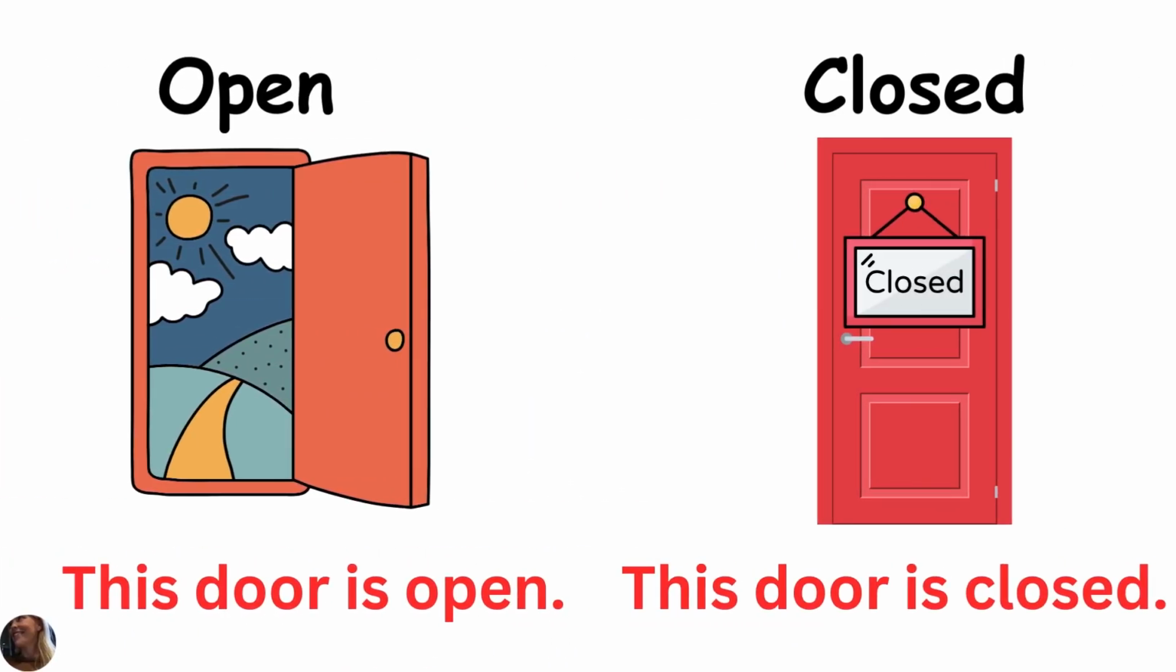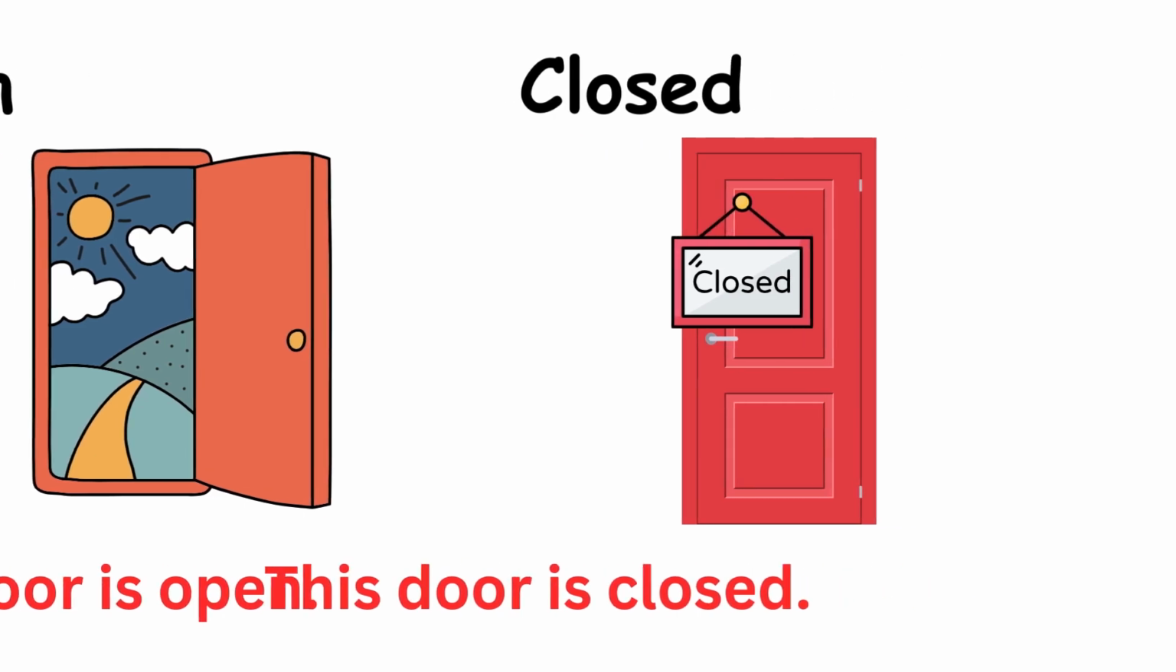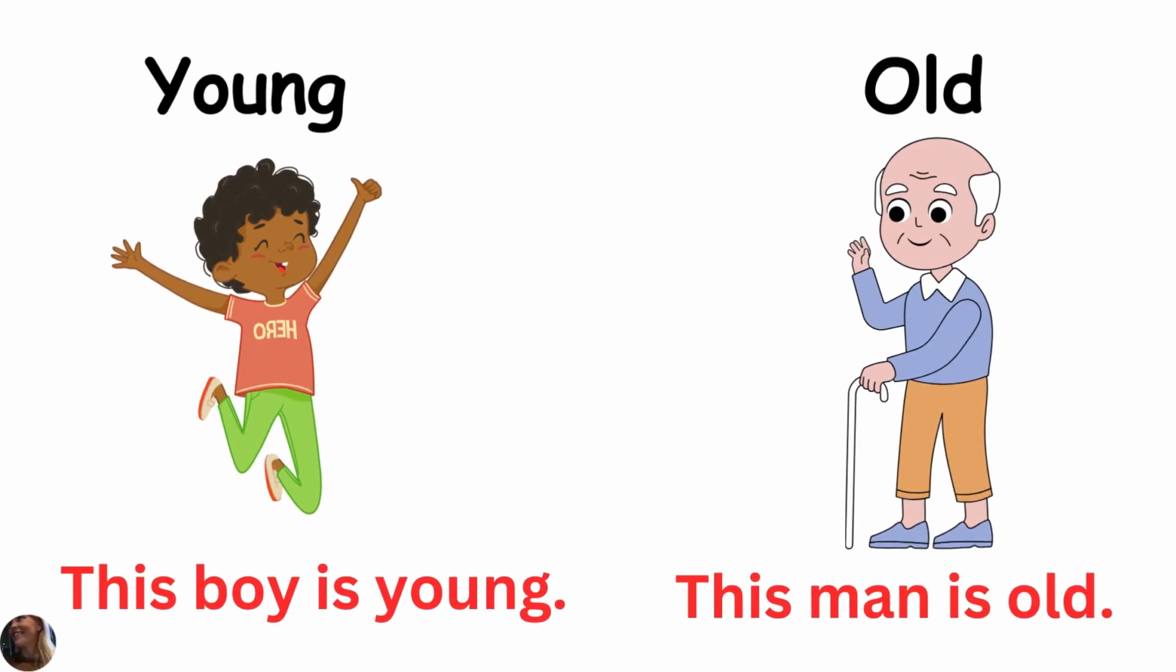Open, closed. This door is open. This door is closed. Open, closed. Young, old. This boy is young. This man is old. Young, old.